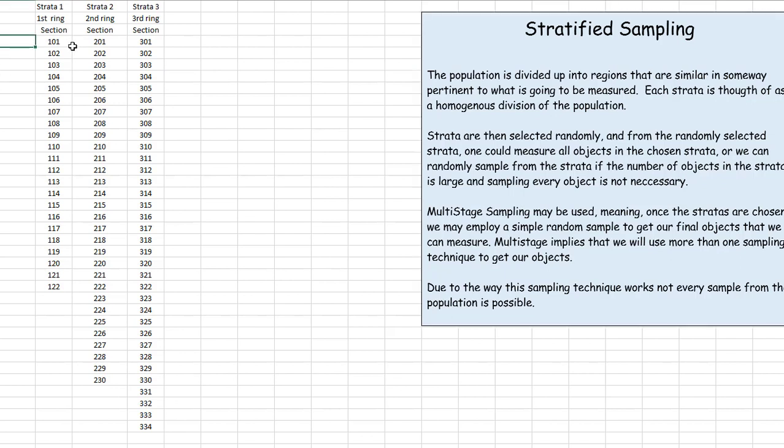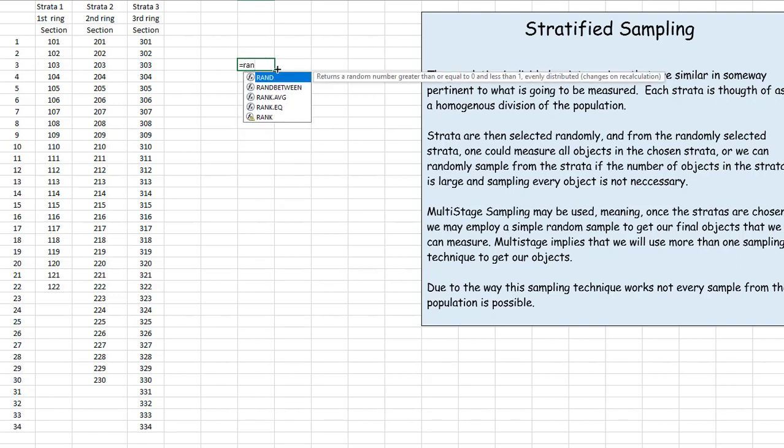So I can come over here and again start enumerating 1, 2, 3, 4, 5, 6, 7, 8, and so on. And just like before, I need to pick sections, and I'll pick them from each strata. So maybe from strata 1, I will pick 3 sections.